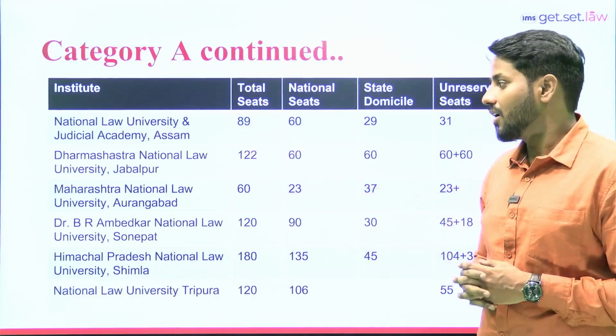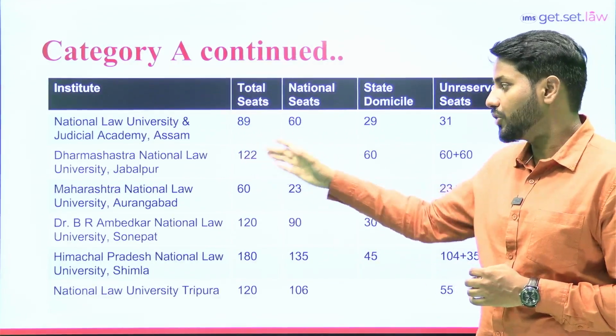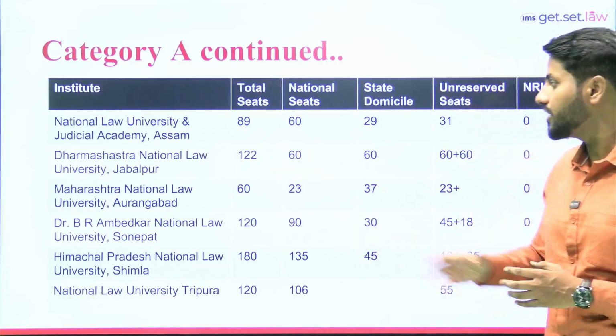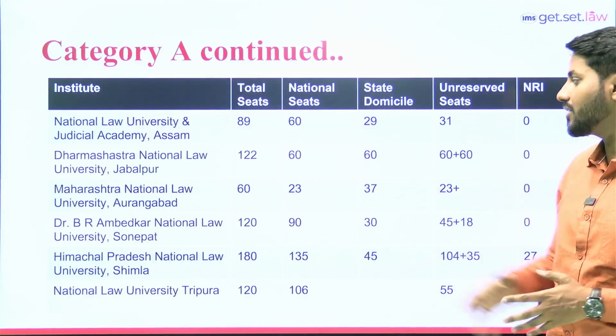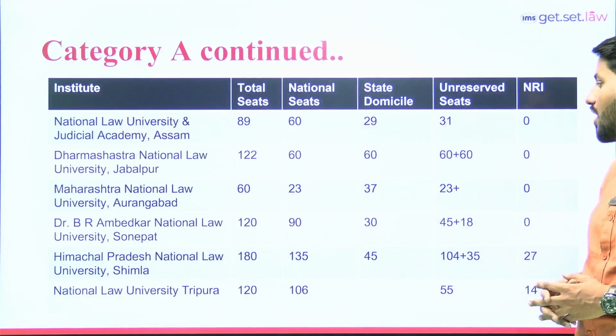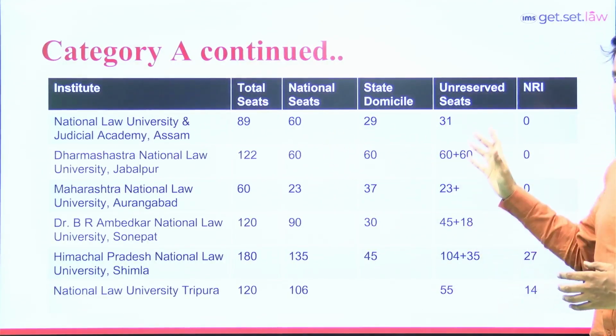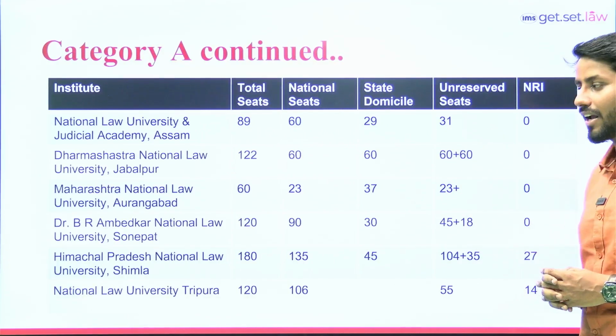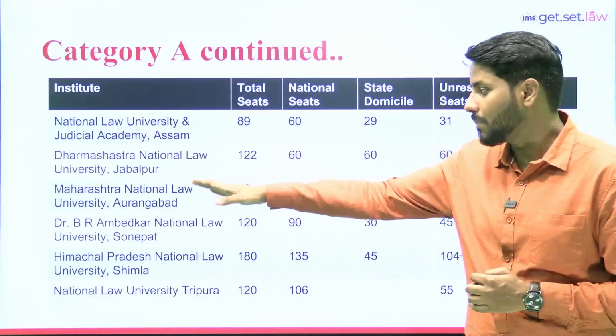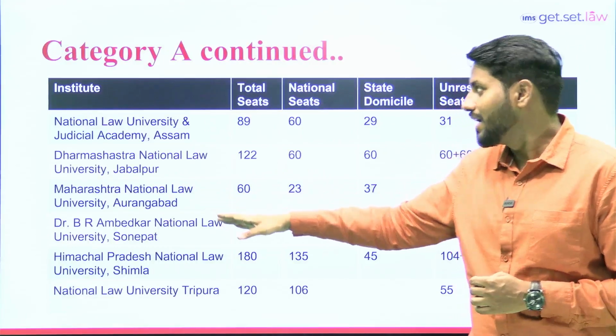Next one is Dharmashastra National Law University, Jabalpur. In total 122 seats. Out of 122 seats, 60 seats are reserved for all India category students, 60 for state domicile students, and if we talk about unreserved, so everything is unreserved and there are no NRI category seats. When we talk about next one, Maharashtra National Law University, Aurangabad, in total 60 seats.